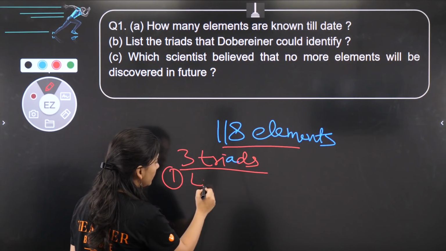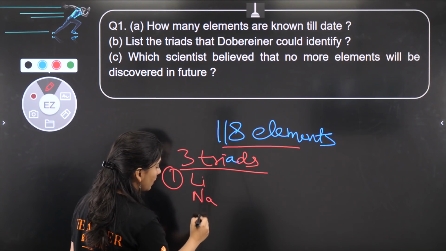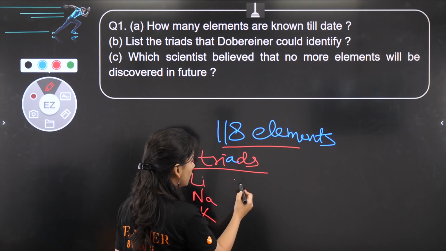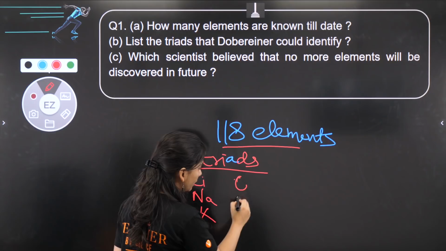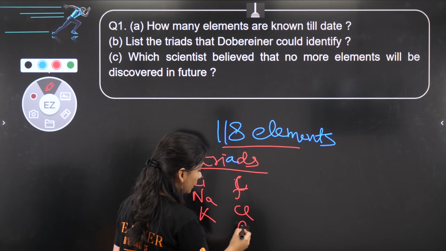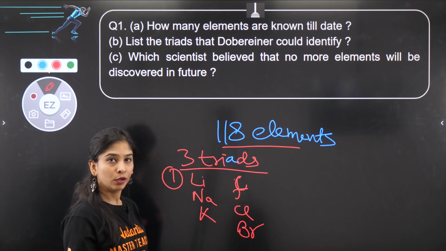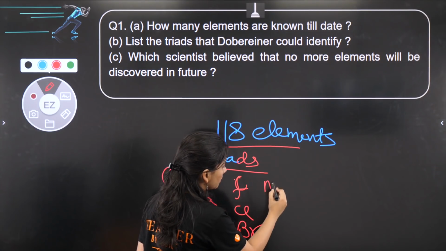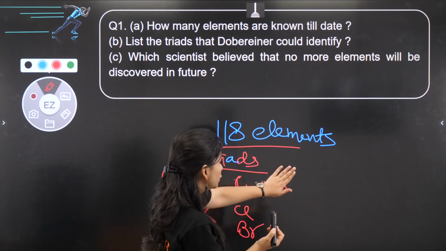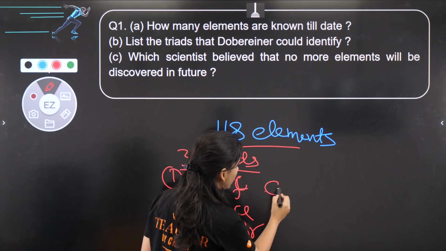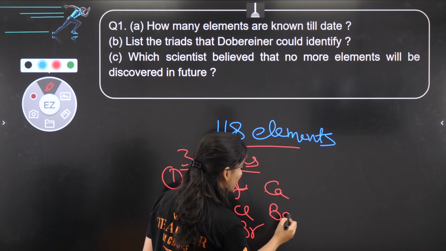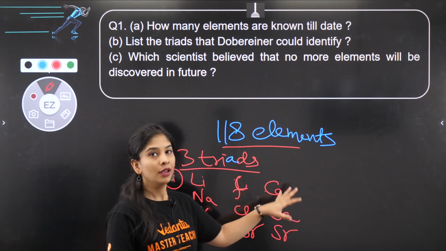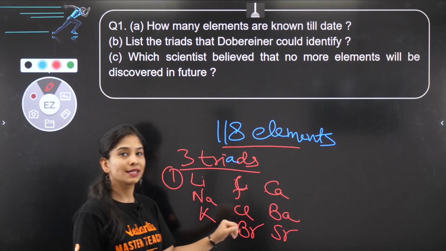One is lithium, sodium and potassium, right? Second one is fluorine, chlorine and bromine. And the third one is calcium, barium, strontium. Okay, these were the three triads which was given by him.